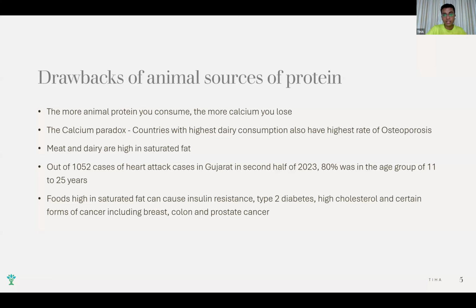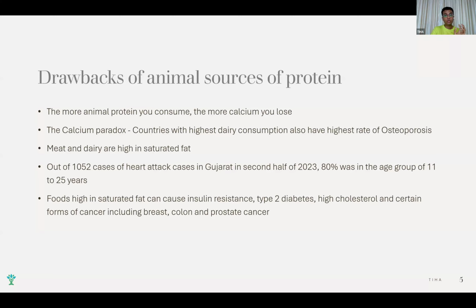And we know what high cholesterol can do. It can lead to buildup of plaque in our arteries. It can lead to atherosclerosis. It can lead to strokes, heart attacks. So many things can happen when you consume a lot of animal protein. Certain forms of cancer also.